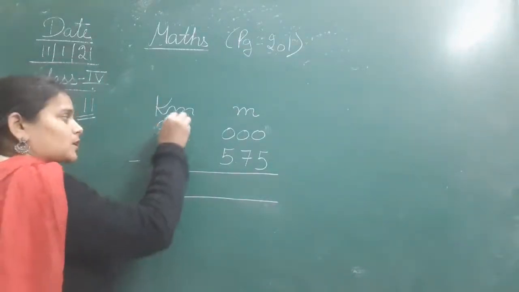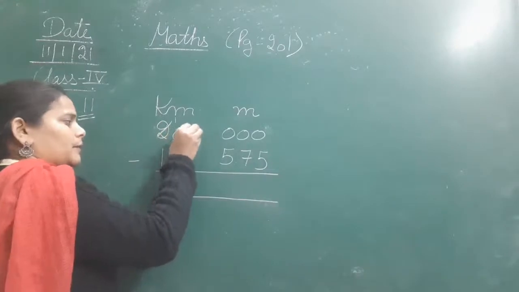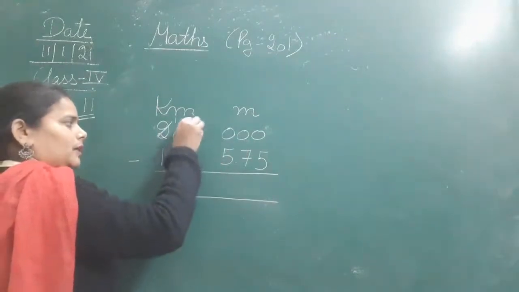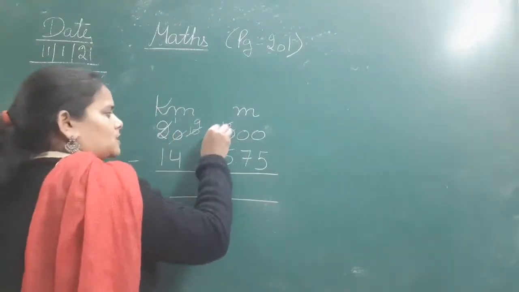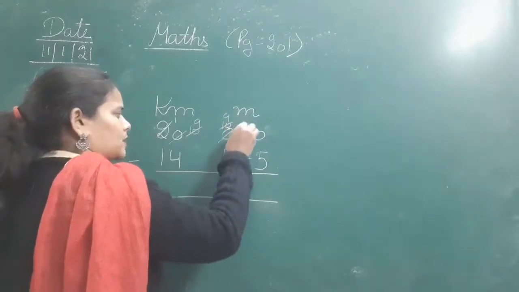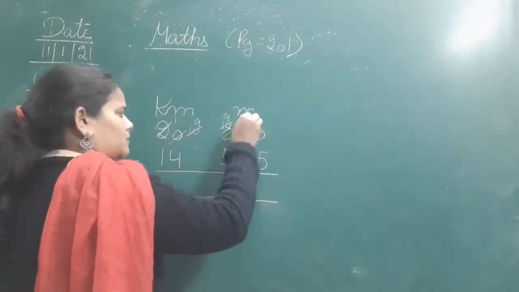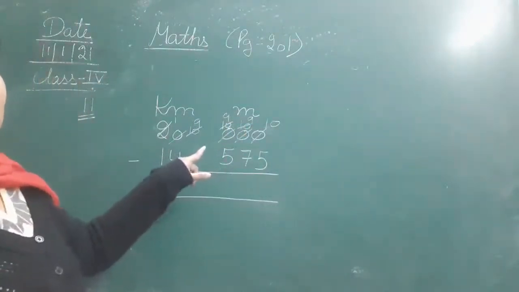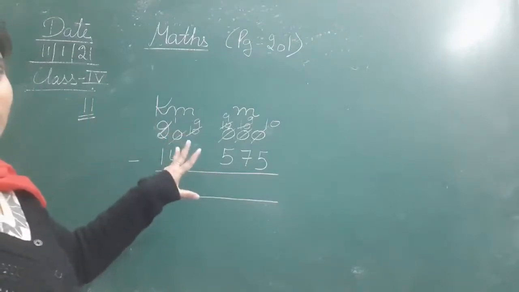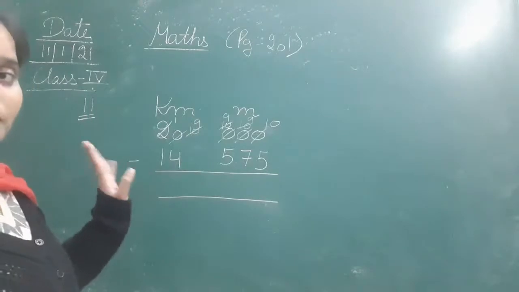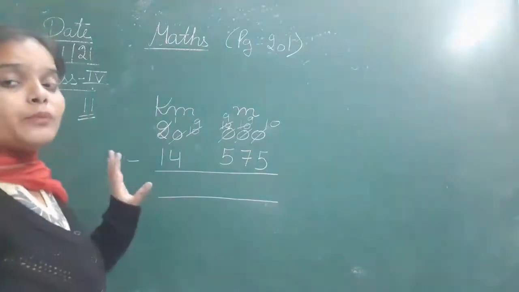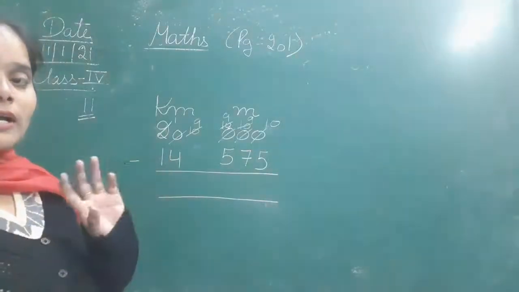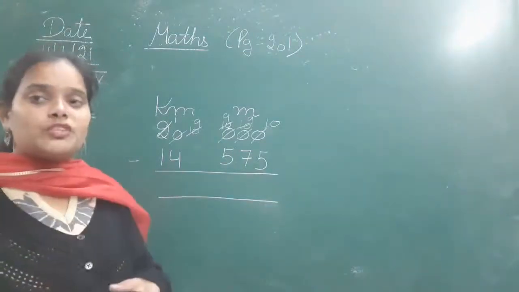We can't subtract any number from 0, so it will borrow from here directly. So 2 will become 1 and it will become 10. When this 10 gives 1, it will become 9 और ये 10 हो जाएगा. Again this 10 will give 1 to it and it will become 9 and this will ultimately become 10. So the calculation is very important, and the carrying and borrowing, that is regrouping, is very important also. You have to do the carrying and borrowing very carefully. अगर आप carrying और borrowing थोड़ी गड़बड़ कर दोगे तो पूरी calculation ही गलत हो जाएगी.